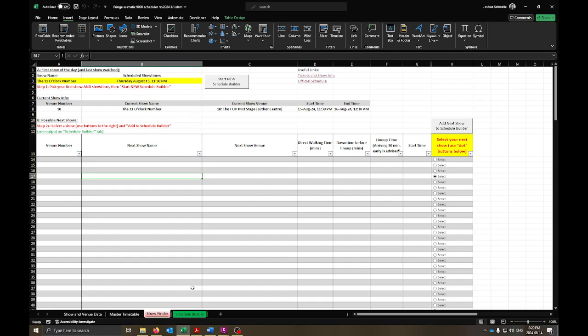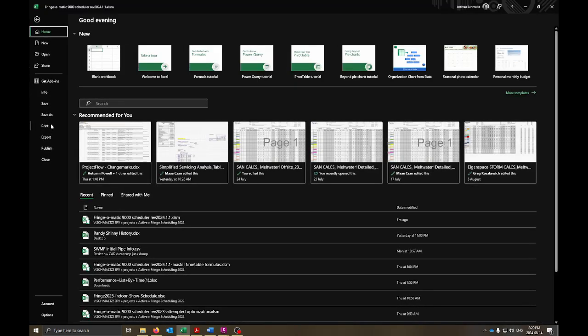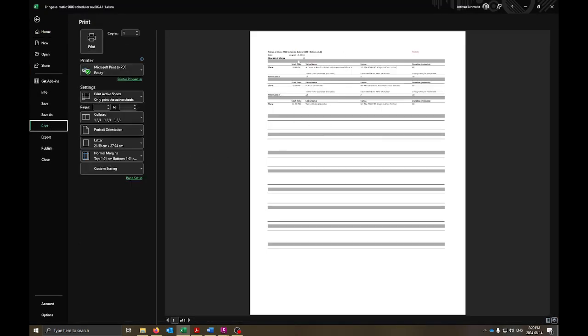So where did this all go? Well, if you go here to the schedule builder tab, you see it's output our stepping through the day through the shows on this list, and basically telling you where you've got to go, what the show's called, and then the intermission is how far to travel to the next place if you walk, how long you've got to have a beer, and how long you're in line for the next show. And this is formatted so you could print it and do what you've got to do as you're planning your day.